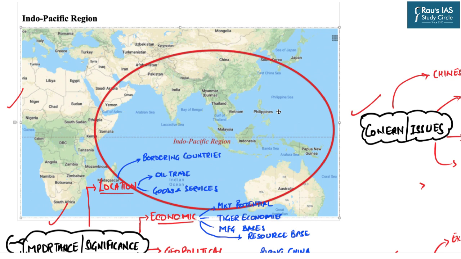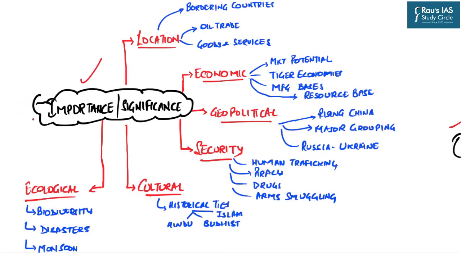From the USA's perspective, this region is defined as the Pacific Ocean and the Indian Ocean up to the western coast of India. And from India's perspective, this region is defined from the eastern coast of Africa, that is the complete Indian Ocean, and the western part of the Pacific Ocean, which is shown here in front of you. So for us, the definition from India's perspective holds significance. Now let us discuss the importance or significance of the Indo-Pacific region. This importance is from the global perspective as well as from India's perspective.